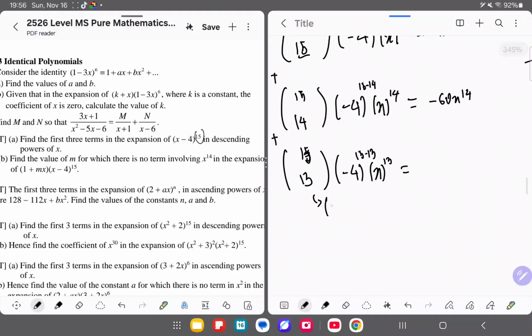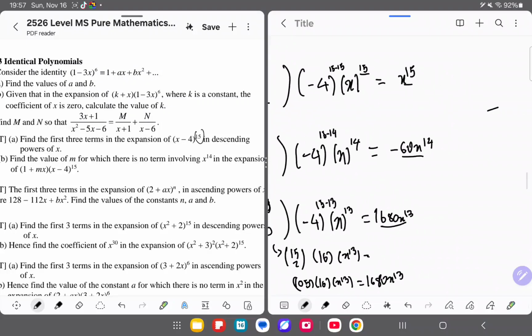Okay, so this one is 15 combination 2, which is the same as 105. And then multiplied by 16, because minus 4 to the power of 2 is 16, x power of 13. So you get 105 times 16 x power of 13, and then you'll get 1680 x power of 13. Okay, now we have our first three terms in the descending powers of x.